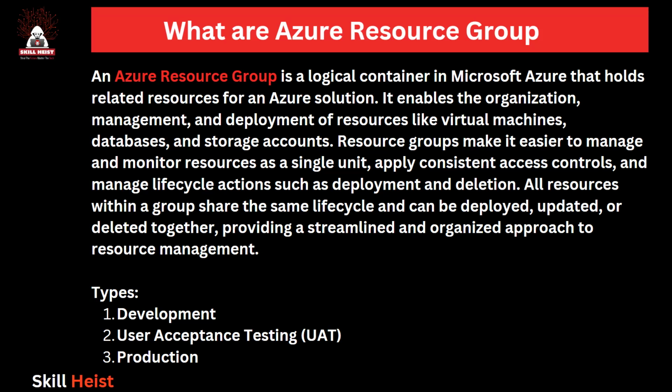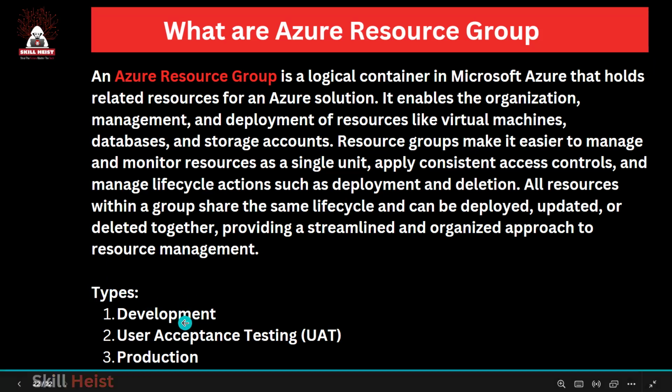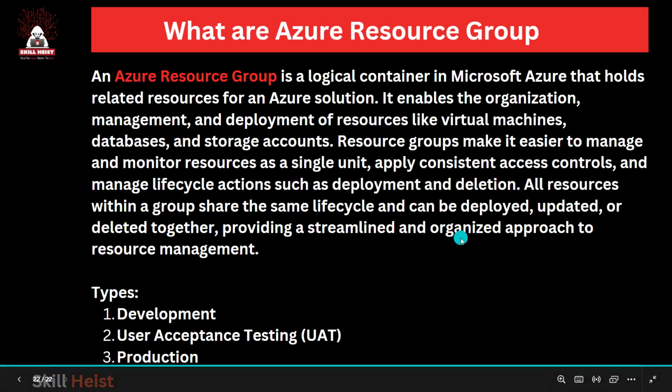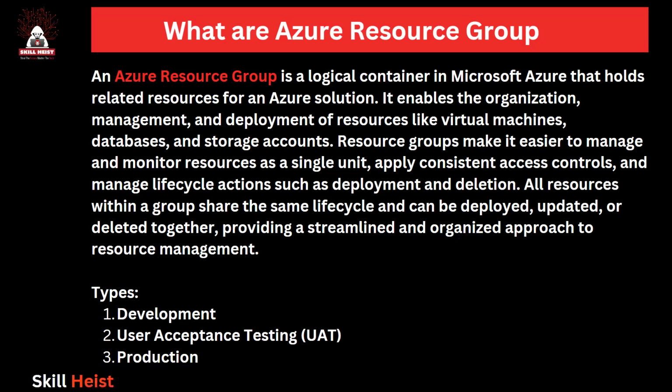So for a particular client, three different resource groups are created. Development, user acceptance testing, and production are known as the environments, right? So there are three basic environments in a project, and for each environment a different resource group is created.